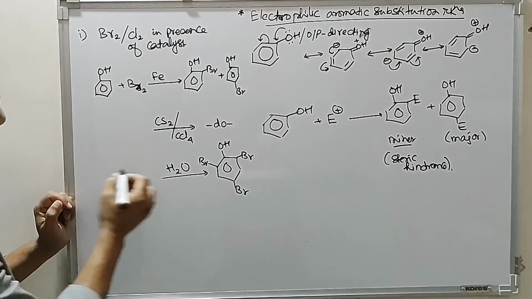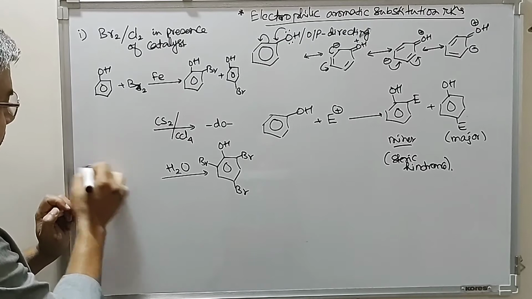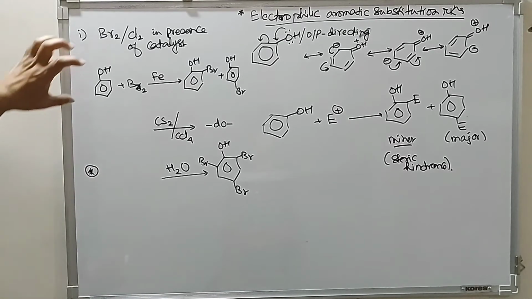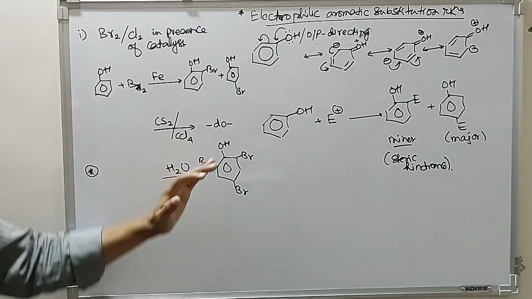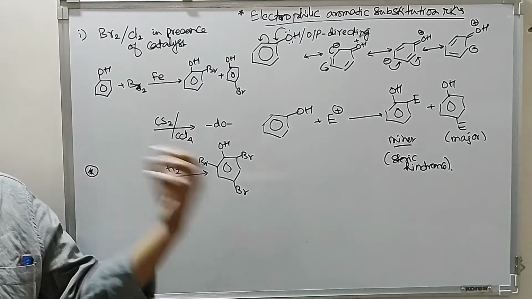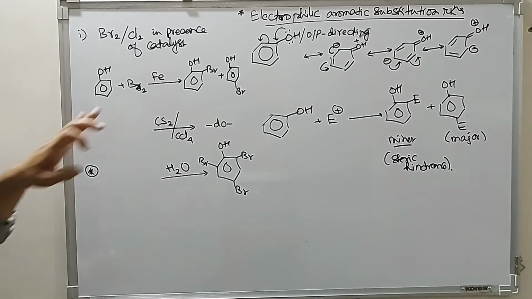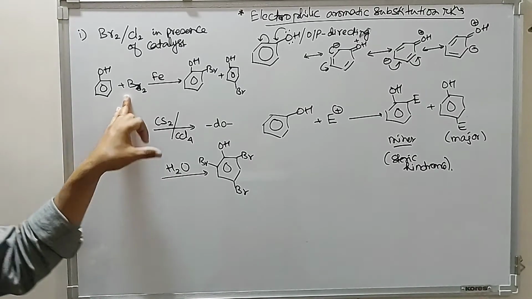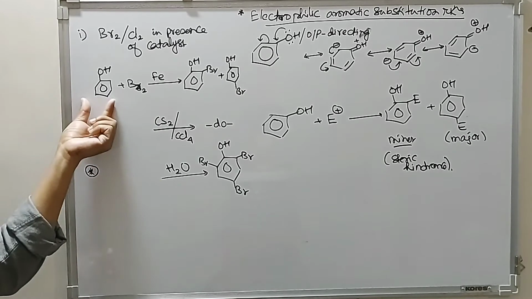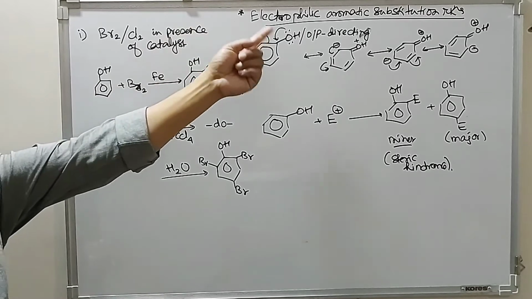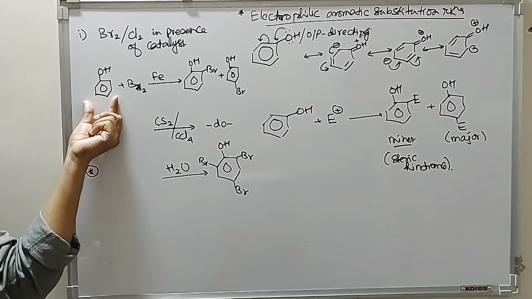So look at this reaction very carefully. This is an important reaction. Whenever phenols react with bromine water, all the ortho and para positions are simultaneously halogenated. The reason being, bromine dissolved in water gives a very strong electrophile, and phenol, because of the strong electron releasing group, is a very strong activating group.